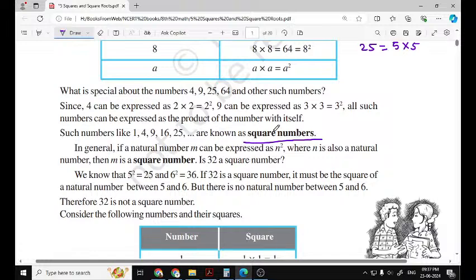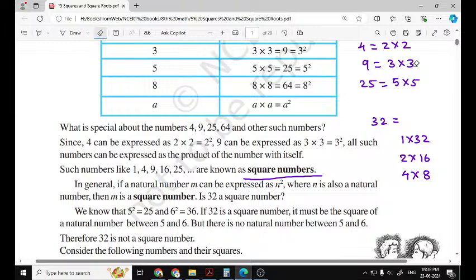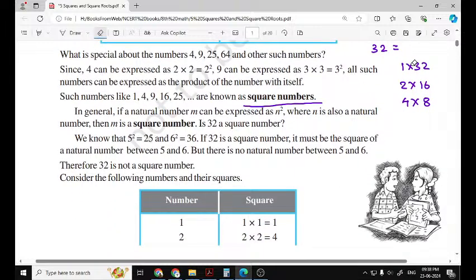No, because 32 cannot be written as a product of any number with itself. 32 can be written as 1 into 32, 2 into 16, 4 into 8. But here the numbers are different. It is not like 5 into 5, 3 into 3, 2 into 2, so 32 is not a perfect square.